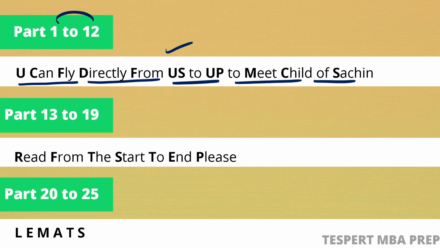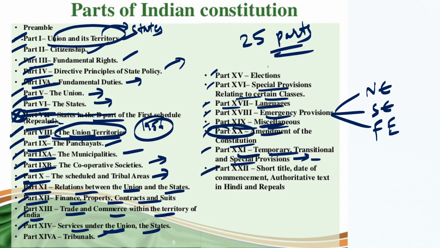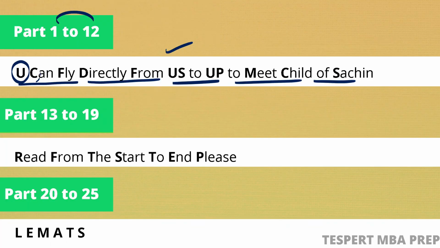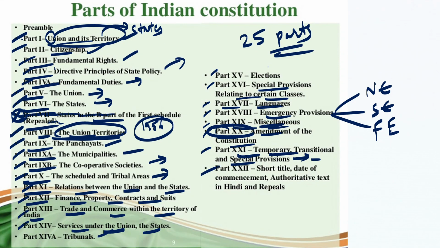You can fly directly from US to UP to meet child of Sachin. Here U refers to union and territories. Some of the letters are in bold, right? C refers to citizenship, F refers to fundamental rights, D for directive principles, and again F for the fundamental duties. All right, US and UP.